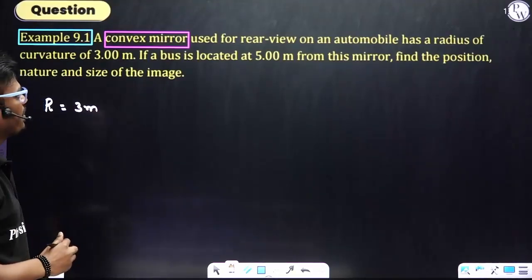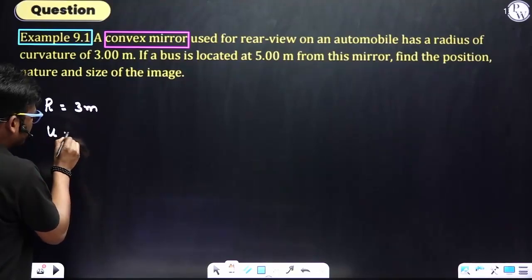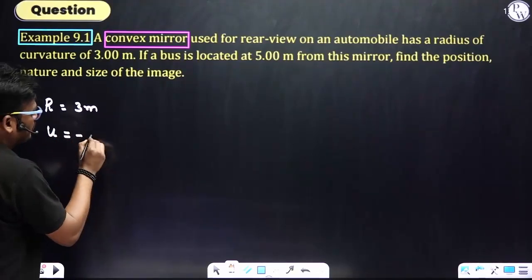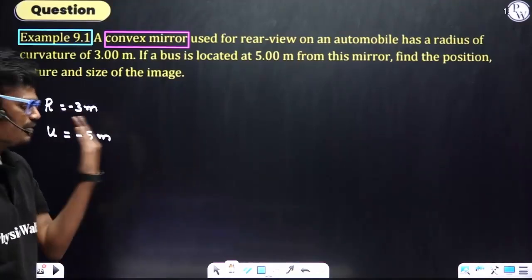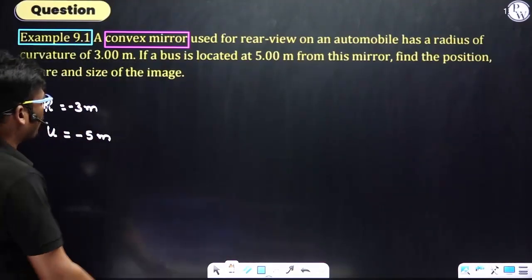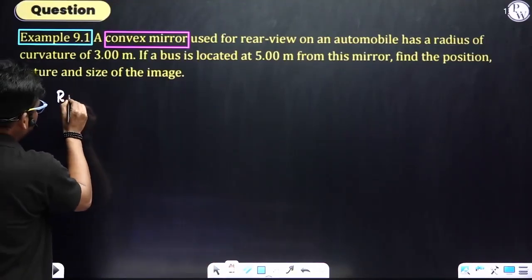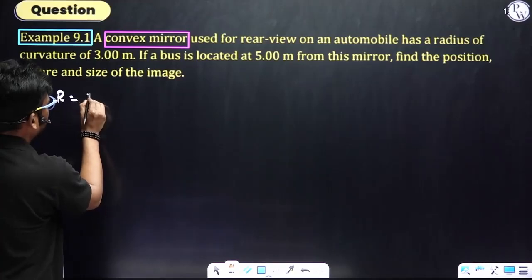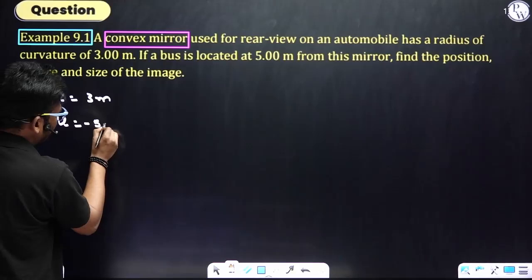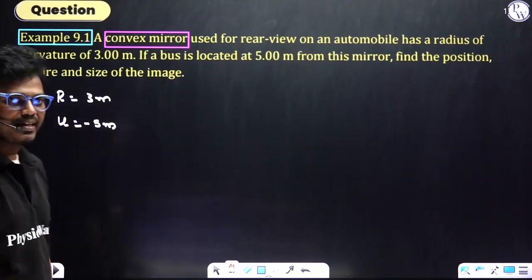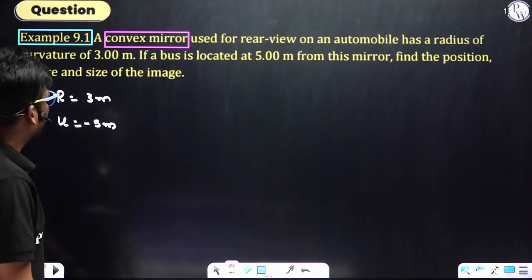If a bus is located at 5 meter, the bus is the object, so the object distance is negative because it is in front of the mirror. So minus 5 meter. For a convex mirror, the radius will be positive only, that is 3 meter, and the object distance is always negative, 5 meter, because it is in front of the reflecting surface. Next one. Find the position, nature, and size of the image.